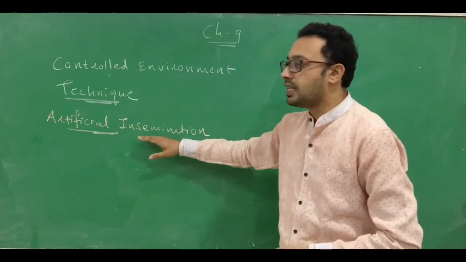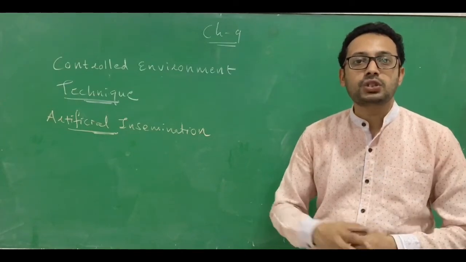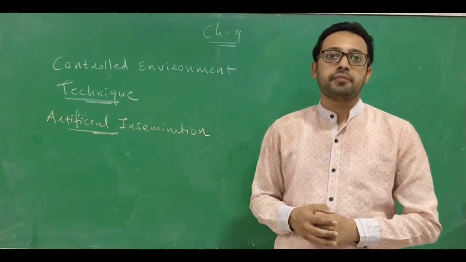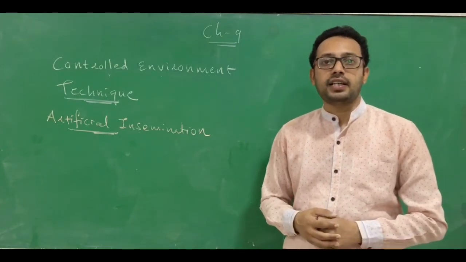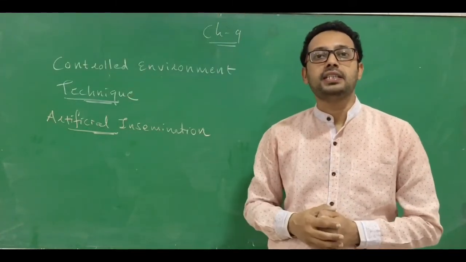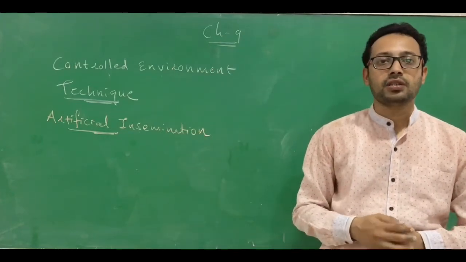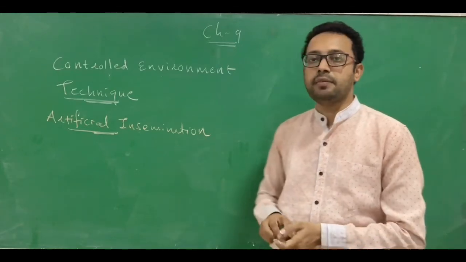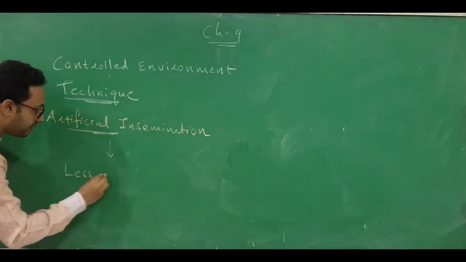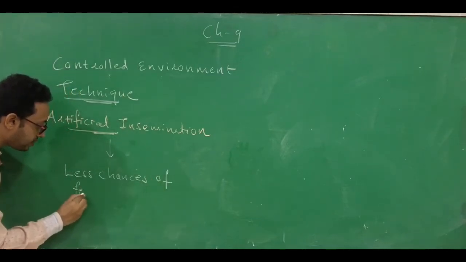The advantage is that the collected sperm may be used immediately or at a later time. When used later, we can freeze it, store it, and even transport it to another place where the female is present. But still, artificial insemination has less chance of fertilization. The chances of failure are high.